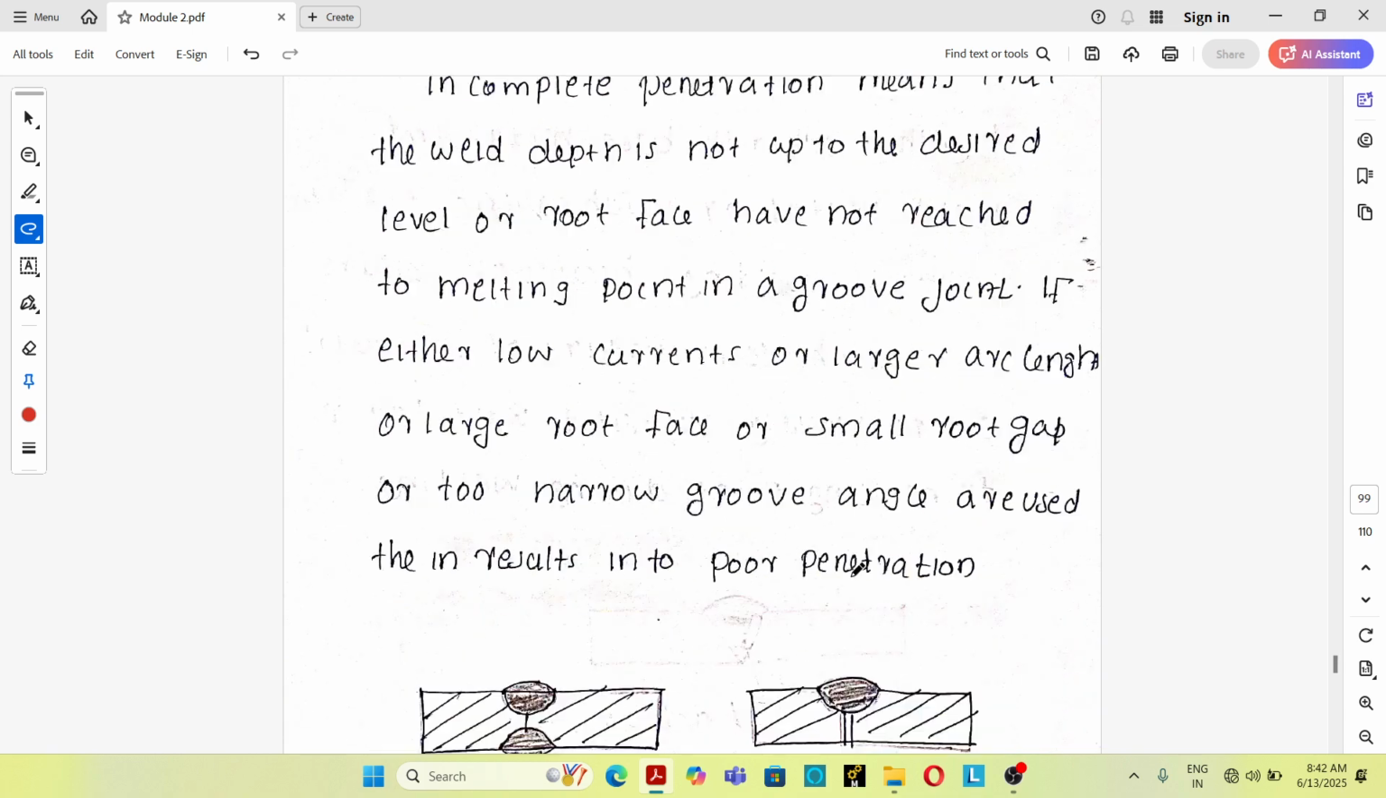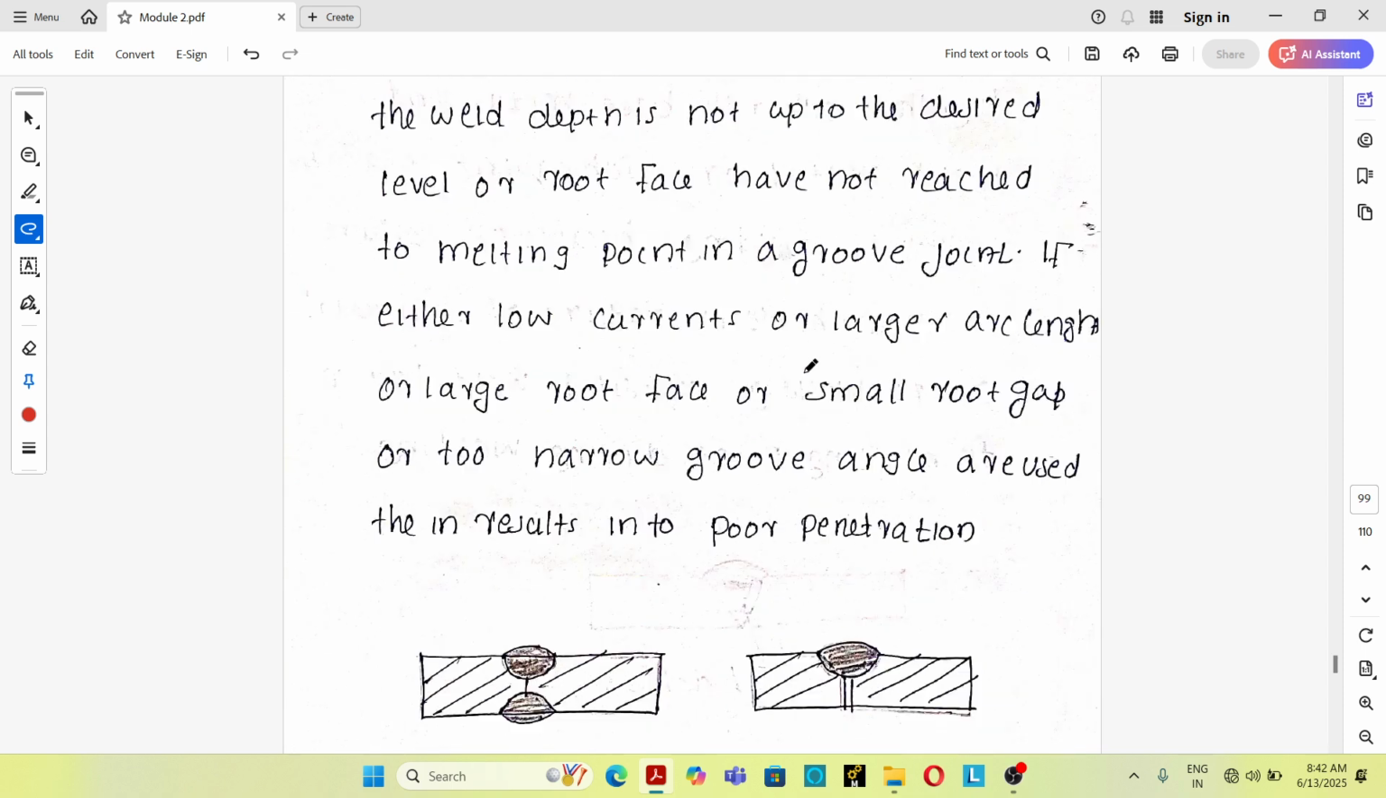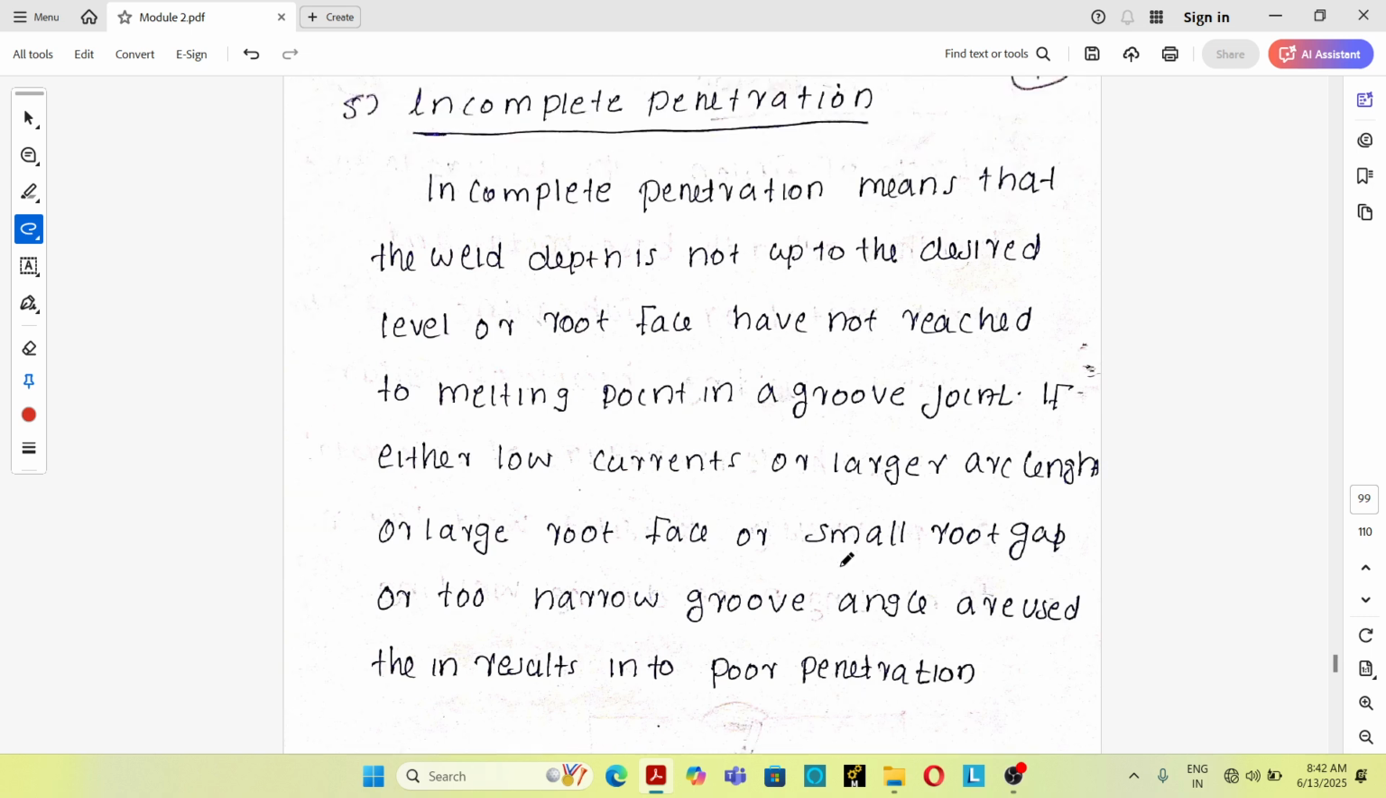Next one is incomplete penetration. See, incomplete penetration means the weld metal is not completely penetrating up to the distance we required. Weld depth is not up to the desired level or the root face has not been reached. So the weld depth is not up to the desired level. That is known as incomplete penetration.